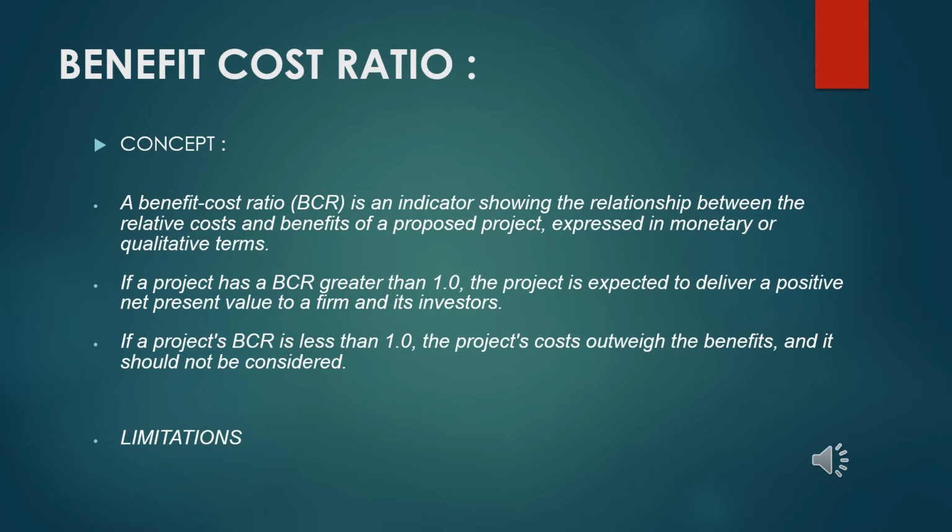Benefit cost ratio can generally be calculated as the ratio of total benefits of the project divided by the total costs of the project. These total benefits and total costs can subsequently be transferred into any of the three time worths, that is present worth, future worth or annual worth. In the upcoming few slides we will try to understand how to calculate the benefit cost ratio in various manners.